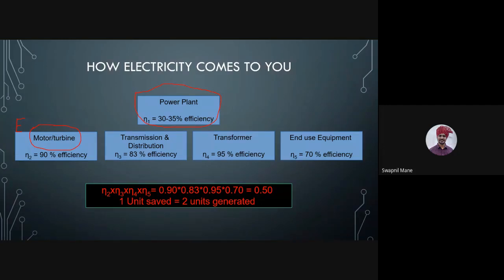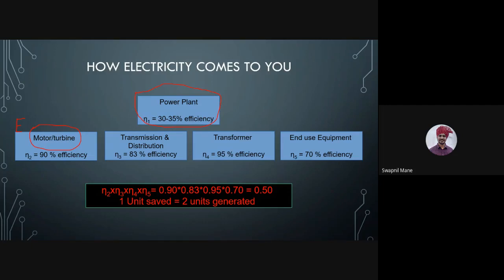Electricity is generated at around 33 kV, 33,000 volts. Why is this at 33,000 volts? Because it needs to be supplied to various locations of the state. So this is called a substation or power station.